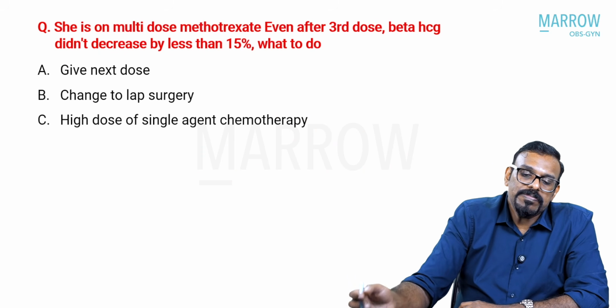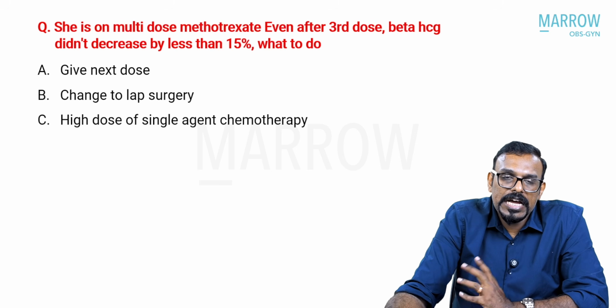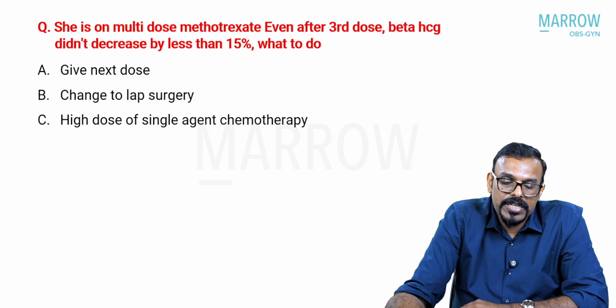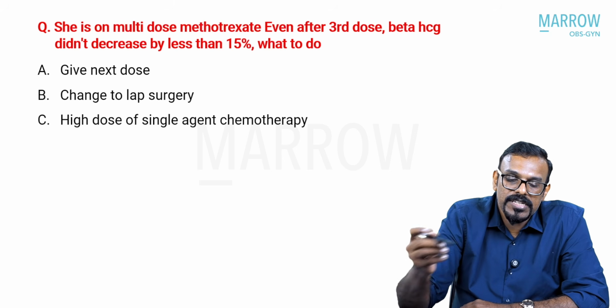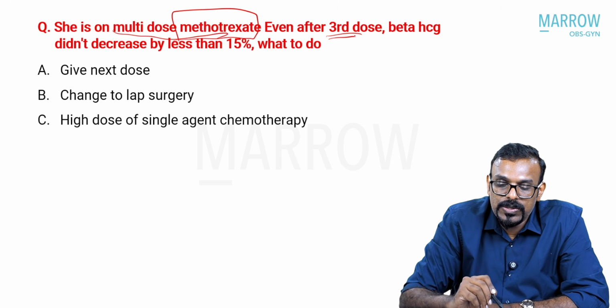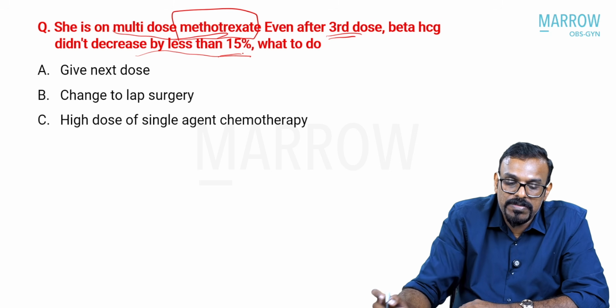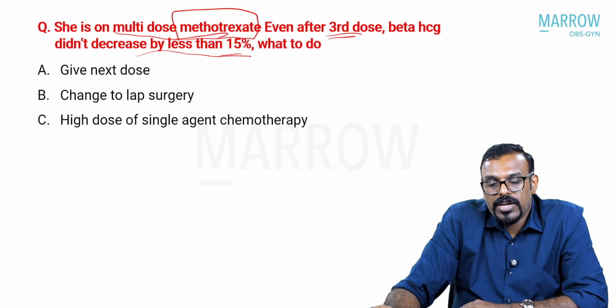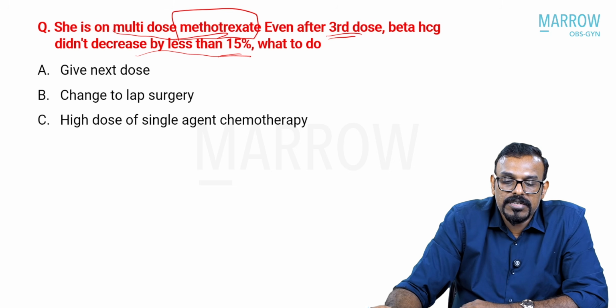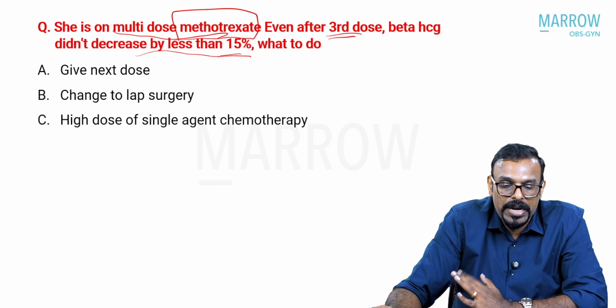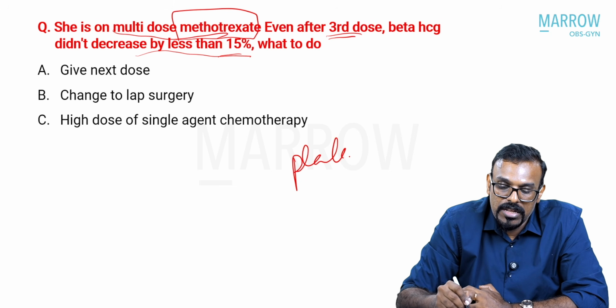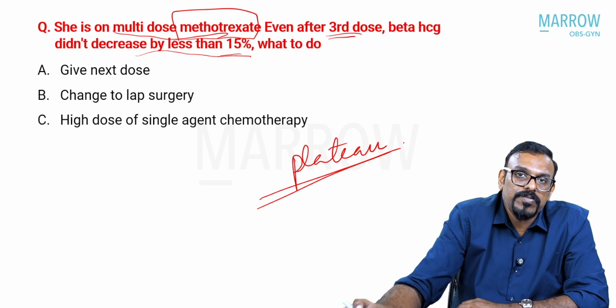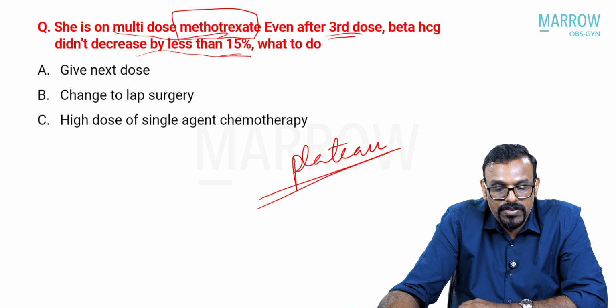The next question is a little higher level kind of a question, if you ask me. Patient is already on multi-dose methotrexate. So, and even after the third dose, beta HCG didn't decrease by less than 15%. What is to be done? So, again, if a patient is already on methotrexate and there is no adequate decrease for at least three. So after the third dose also, you have got 3 levels of plateauing is what they're trying to mention. That means you are actually going in for a resistance to the methotrexate treatment.